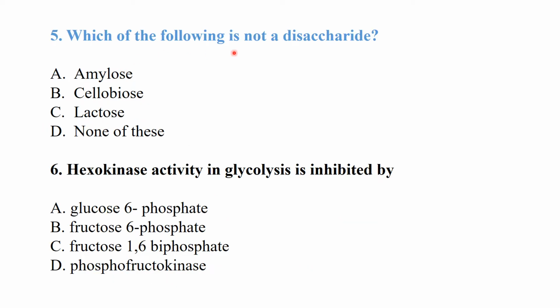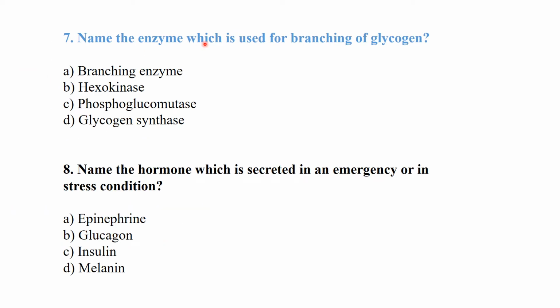Which of the following is not a disaccharide? Amylose is not a disaccharide. Hexokinase activity in glycolysis is inhibited by glucose 6-phosphate. Name the enzyme which is used for branching of glycogen. Branching enzymes are used for branching.